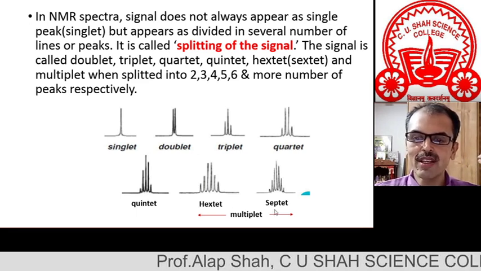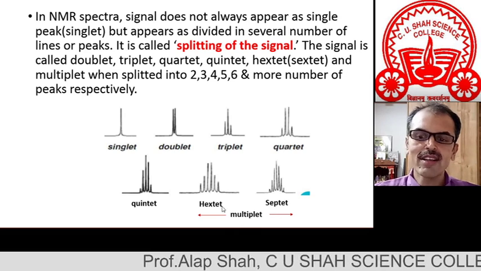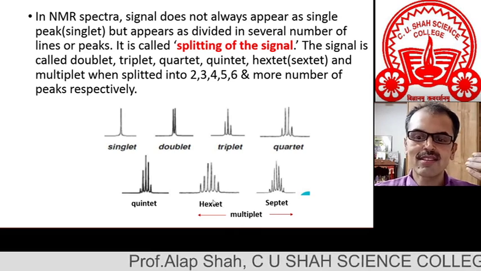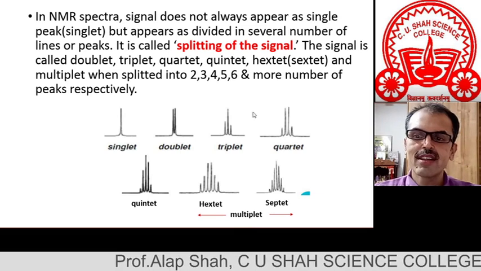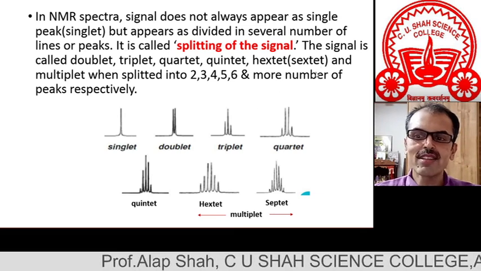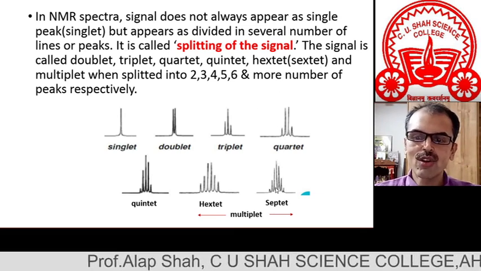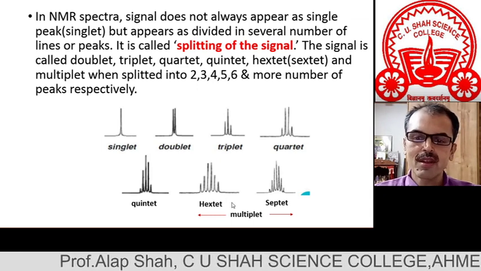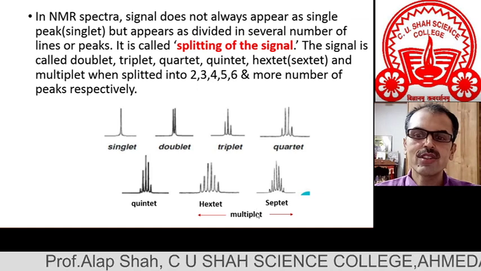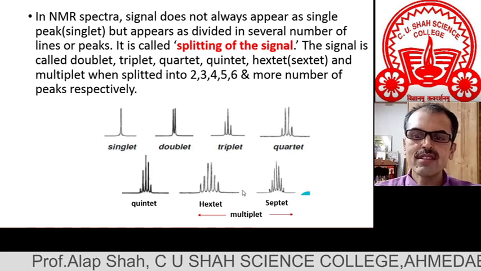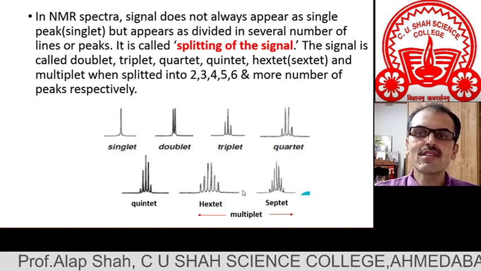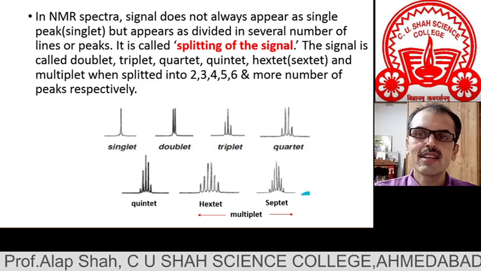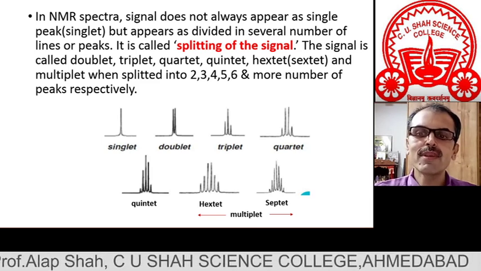Otherwise for 6 lines, we can use the word hexet or sextet. For 7, we can also use heptet or septet. But mostly, friends, the word multiplet is used. The number of lines into which the signal is split is called its multiplicity.